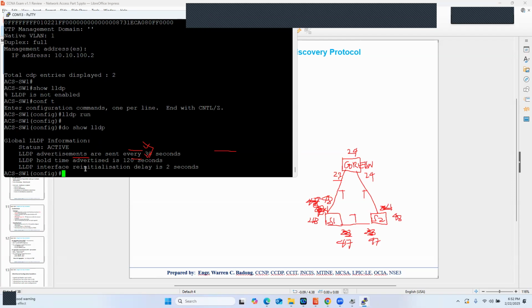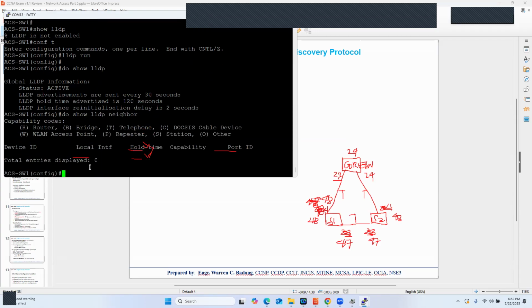All right. So let's see what else we can get. Now using do show LLDP neighbor detail. Let's just have neighbor here. It seems that there are no LLDP neighbors found. Why? That's what I have said. LLDP is not enabled by default. So we just enabled LLDP in switch 1, so we need also to enable LLDP in access switch 2, as well as in the core switch.